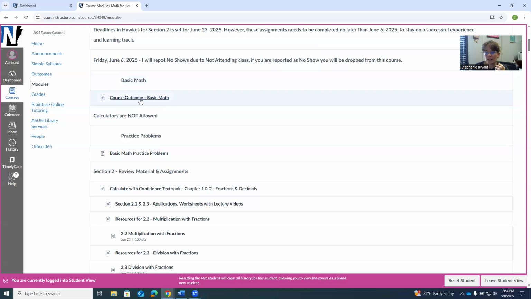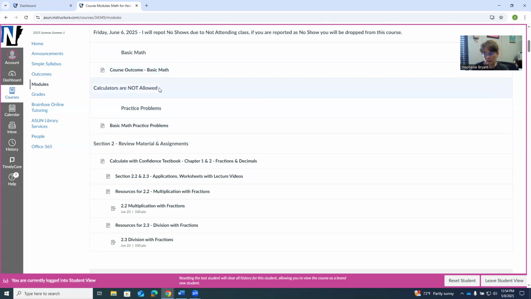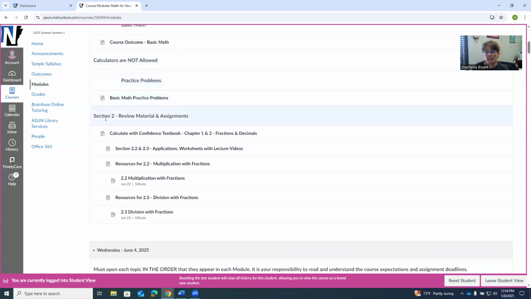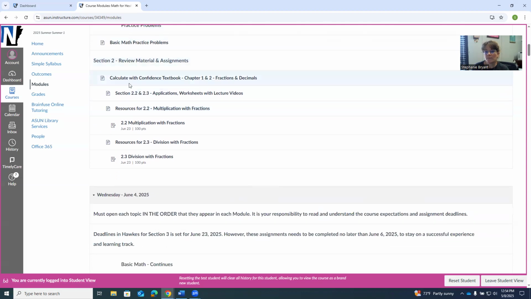Here's basic math. Here's the course outcome for basic math. You can read it, but it just gives you a breakdown of what we're covering. You cannot use a calculator in the basic math section. Here's some practice problems. And then here we go, section 2 starts. It says calculate with confidence. I hold the control key down and click on these links and it opens them up in another tab. That way I don't lose the modules page, okay?